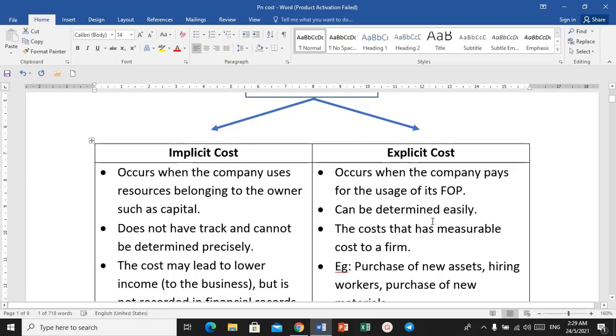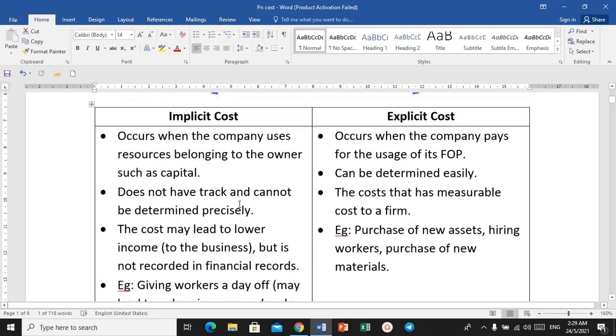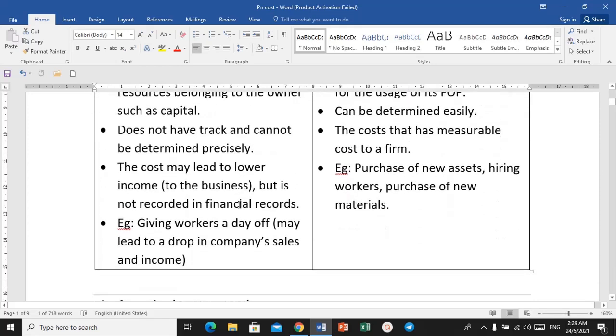Okay, so we are going to look at the examples to make it clearer for you to understand this concept, but we are going to look at the theory first. Okay, so implicit cost may also lead to lower income to the business, but it is not recorded in financial records. So examples of implicit cost is when the company give his or her workers a day off.